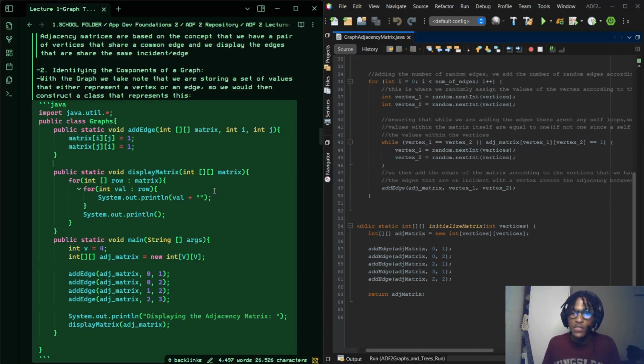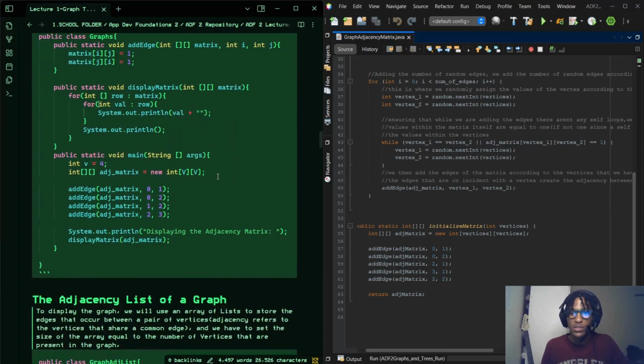And then in this first iteration, I'm like, for all the individual rows in the matrix, right? So I'm iterating through each and every single block that's occurring within our matrix. And then I construct a variable here called val. I just called it val, but value works. So for all the values in the rows, right? Print out those values in System.out.println.